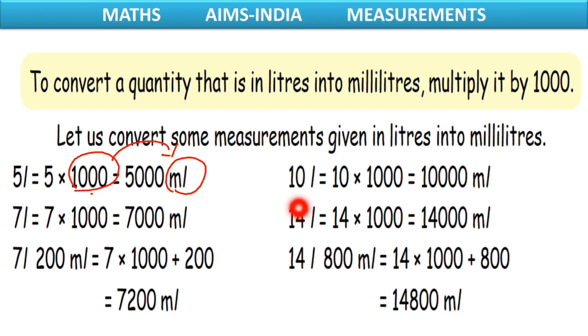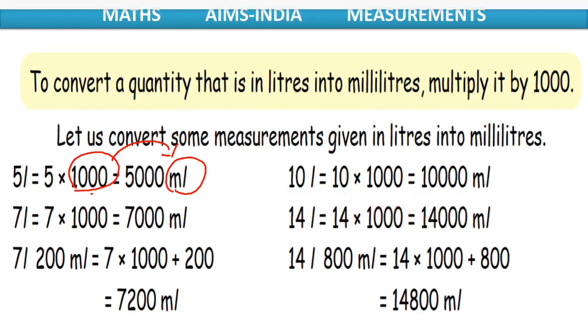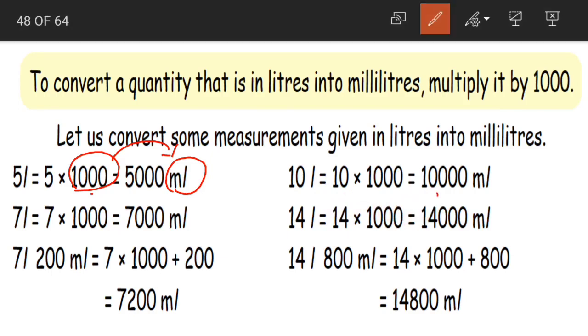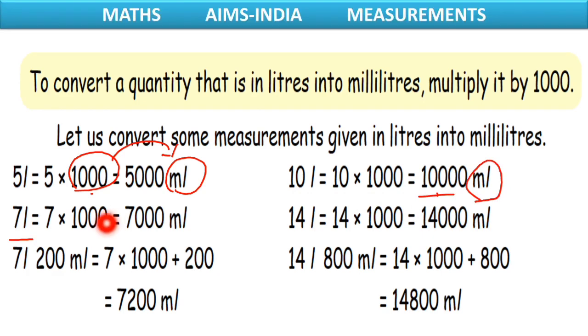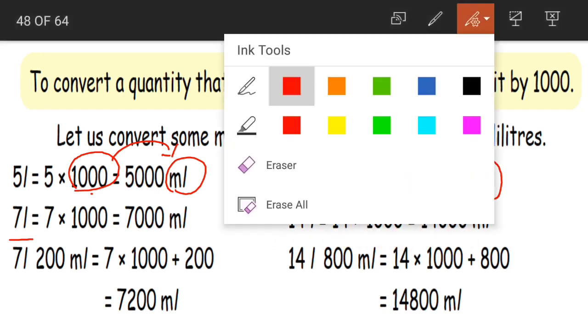Next up we have 10 liters. 10 liters is equal to 10 into 1000, that is nothing but 10,000 milliliters. Next again 7 liters. We should multiply by 1000. 7 into 1000 is equal to 7000 milliliters. 14 liters is equal to 14 into 1000, that is nothing but 14,000 milliliters.